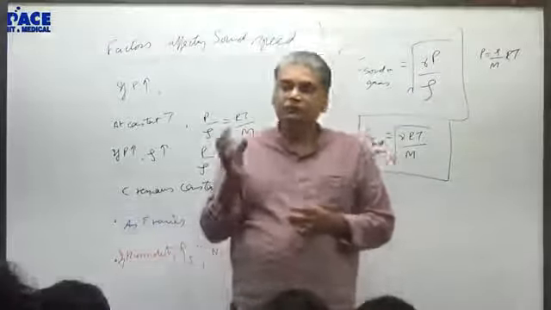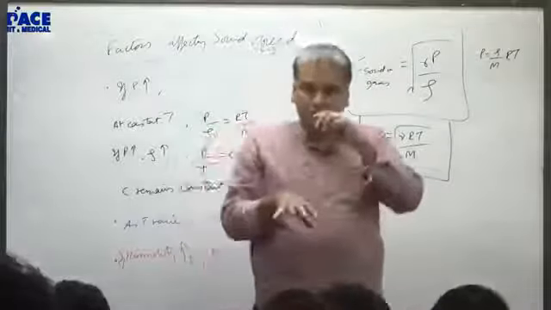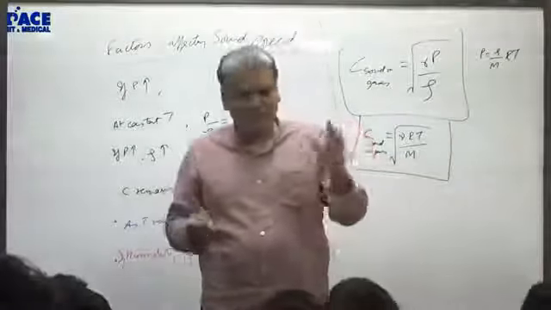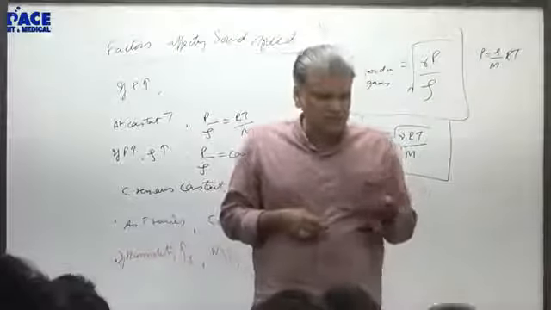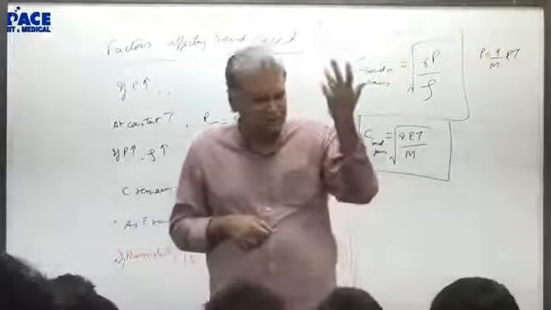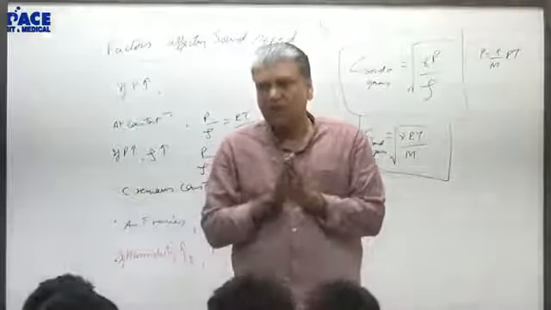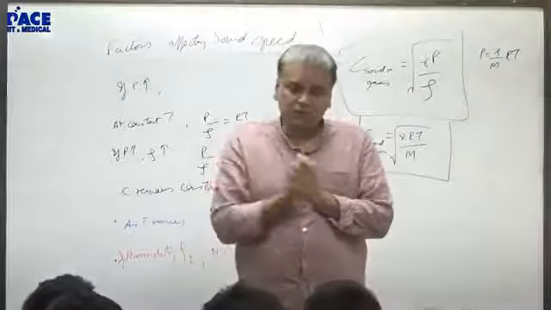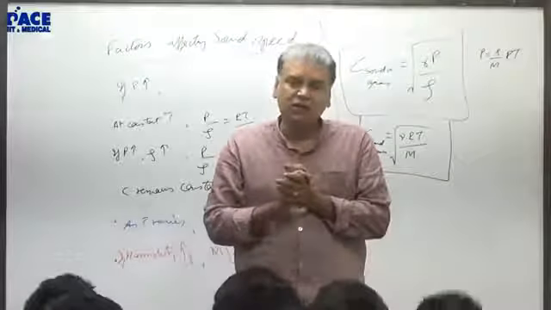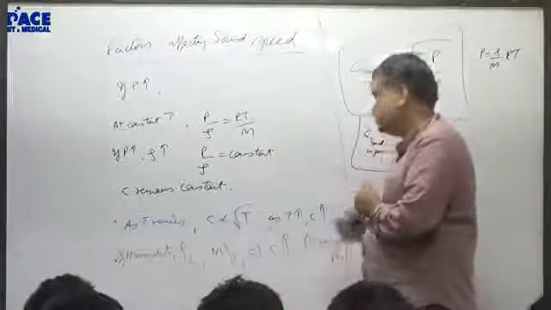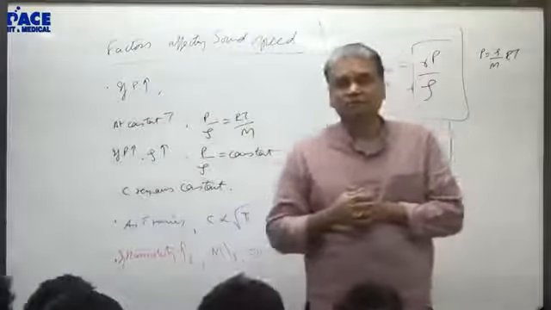Air is a mixture of gases: oxygen is only about 15% or something, nitrogen some 74% or something. So if water vapor is more in that mixture, then the molecular mass of air will go down. Is it okay?